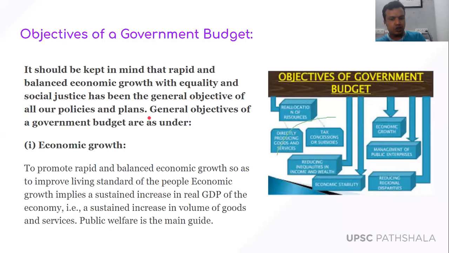So the general objectives of the government budget are as under. First is economic growth. As we know, economic growth means the GDP of the country, and the government budget makes a plan for how the GDP of the country can be increased. To increase the GDP, we know that there shall be an optimum utilization of the resources, that is, human resources, capital resources and material resources, right?